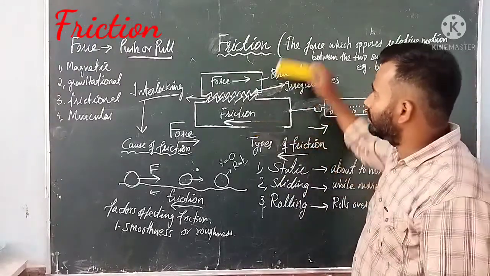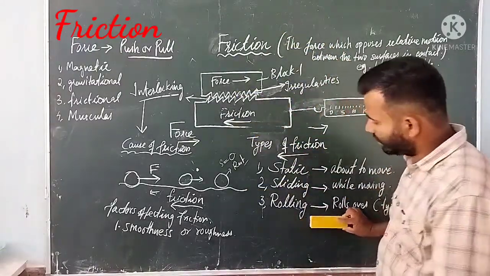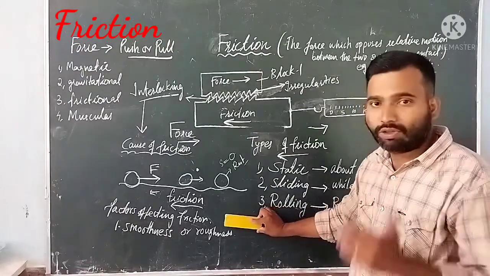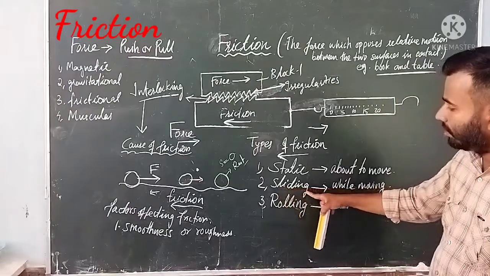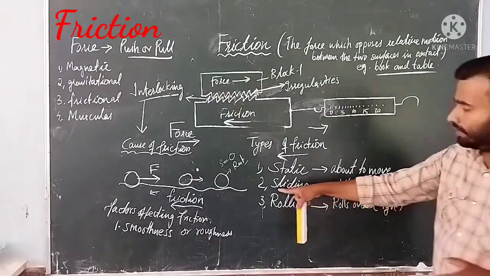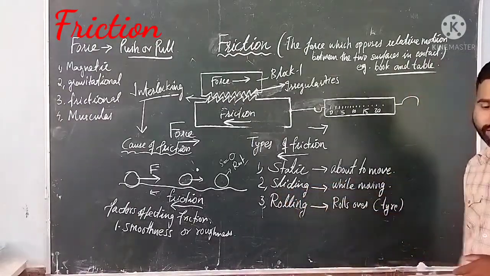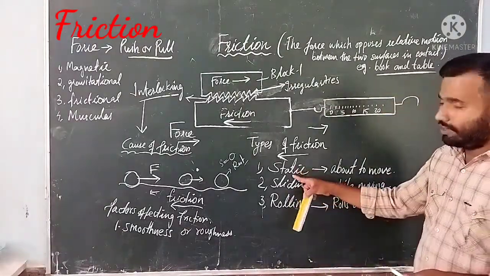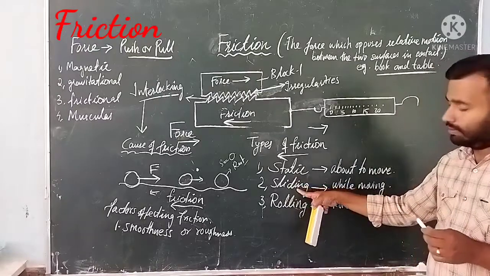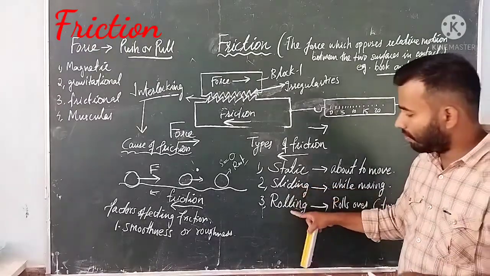Once the object starts sliding, there is no need of applying that much large amount of force. During that time, the frictional force is called sliding friction. And the third one is called rolling friction. Static friction is greater than sliding friction, and sliding friction is greater than rolling friction.